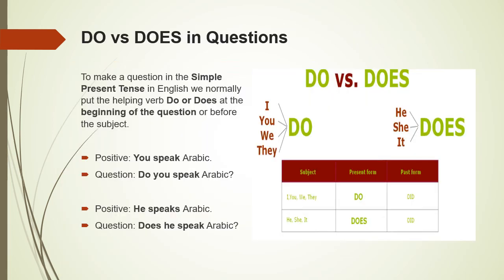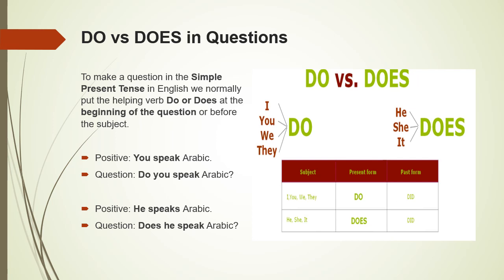Now, let's look at how to frame questions with the use of do and does. To make a question in the simple present tense in English, we normally put the helping verb do or does at the beginning of the question or before the subject.